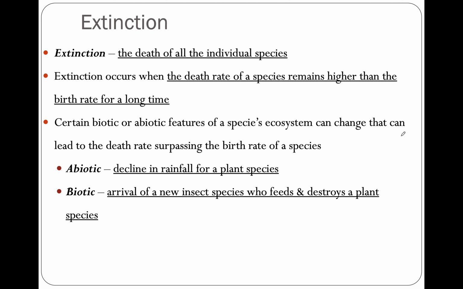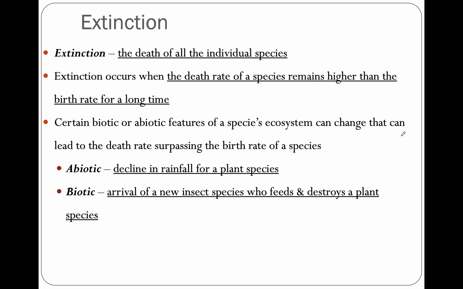Now, extinction occurs when the death rate of a species remains higher than the birth rate for a long time. So if more of the organisms are dying than are being born, then overall that's going to lead to extinction, which can occur sort of fast or slow. We're going to talk about that a bit more, but most extinctions occur over a long period of time. Because remember, when we're talking about the natural world, we're talking about very long time periods.